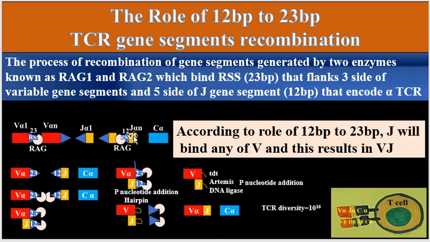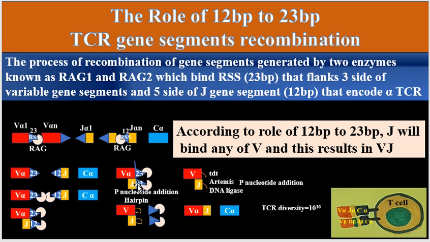So this will lead to J binding to the V alpha, as can be seen here. Then the recombination itself is initiated by RAG1 and RAG2, and they come together like this, V alpha and J alpha, and then the RAG will cut here between the RSS of 23 and below the 12 base pair.